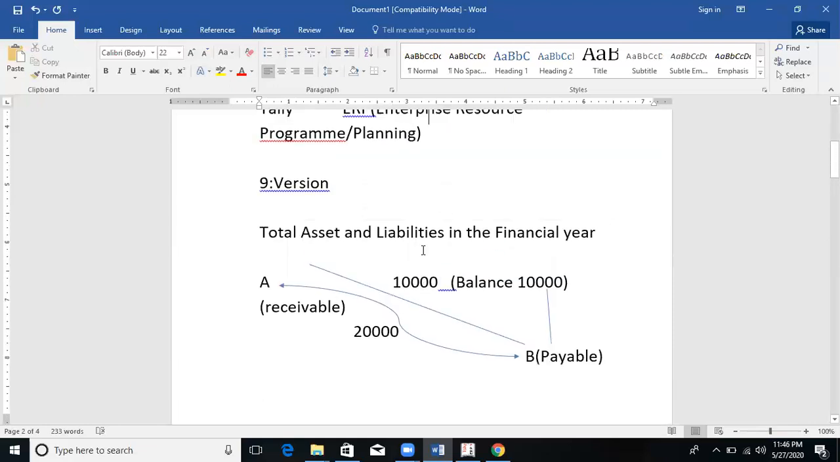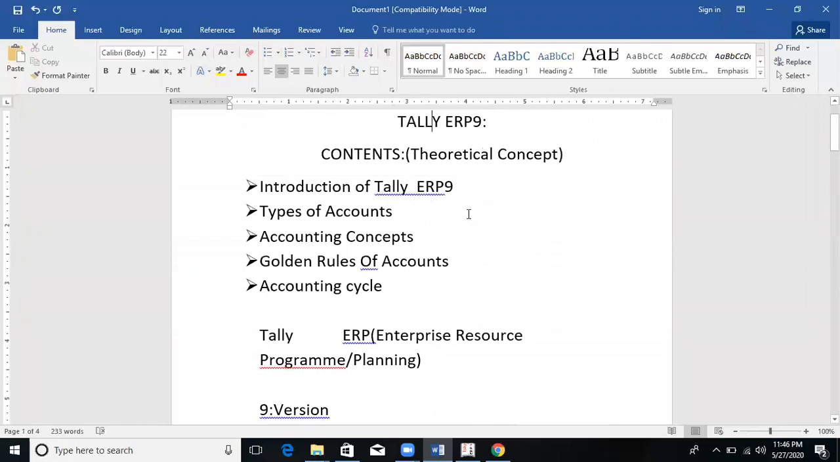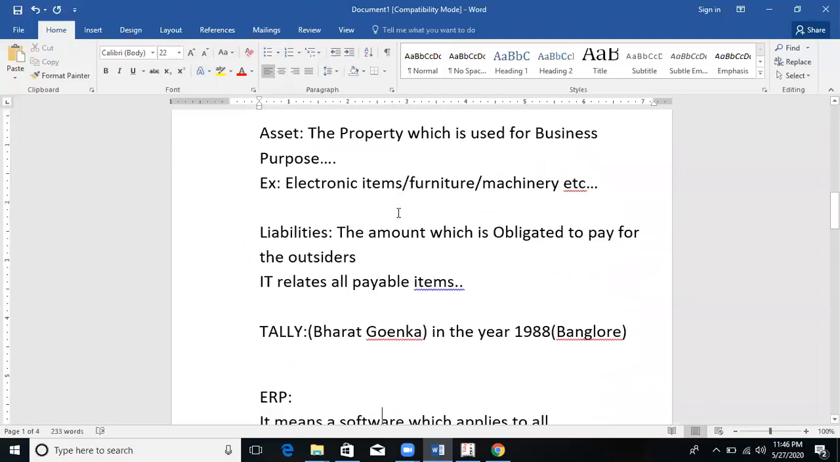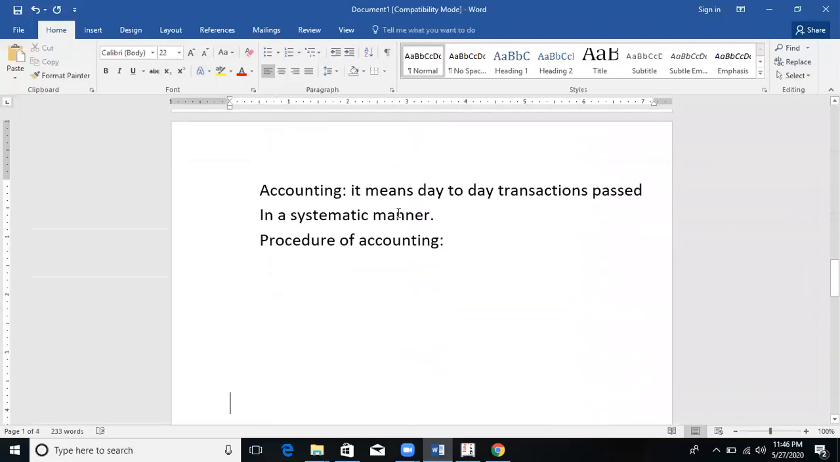So till here we discussed in the last class. The next concept is types of accounts. Before we get into the types of accounts, what exactly is accounting? Accounting is nothing but the transactions which are passed day to day in a systematic manner.